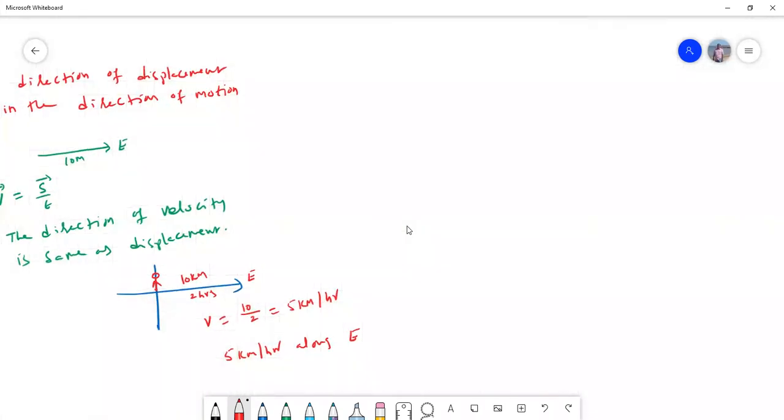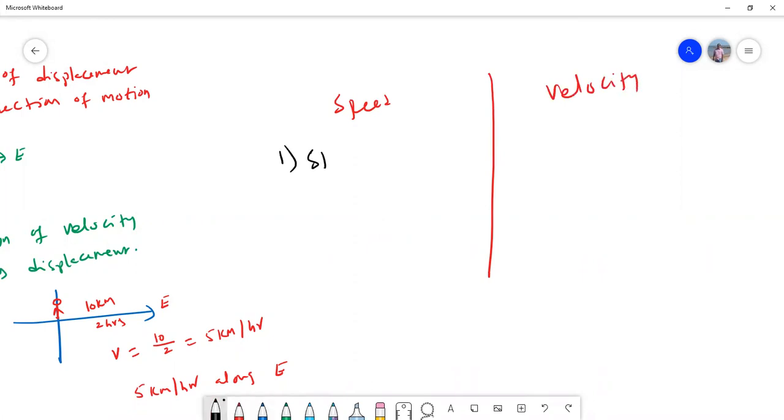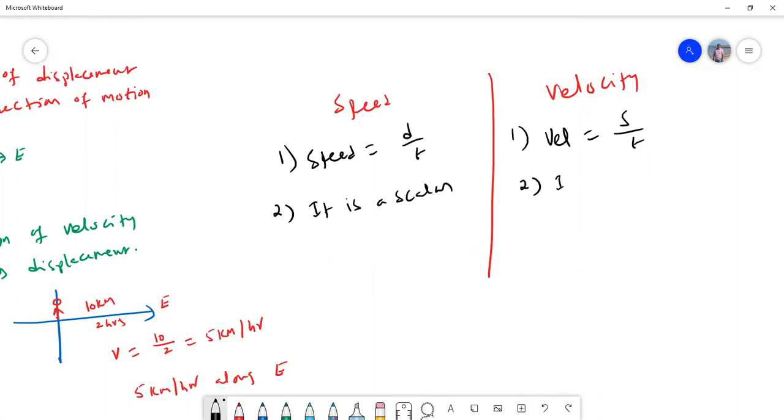Now, if you just compare speed and velocity, what are the comparisons that we can make? First point, as I said, speed is equal to distance by time, whereas velocity is equal to displacement by time. Second point, speed is a scalar, but velocity is a vector.